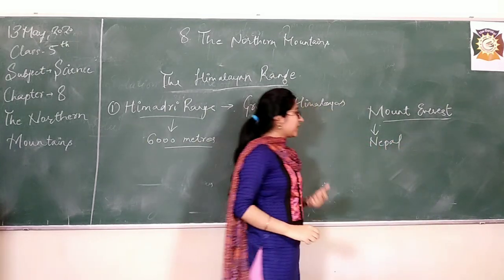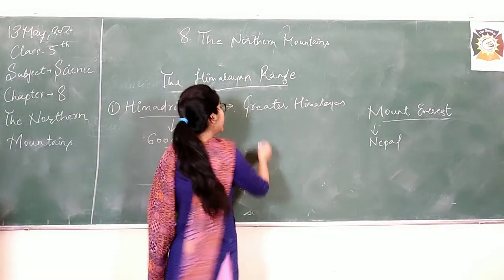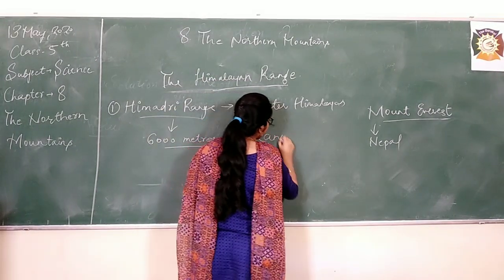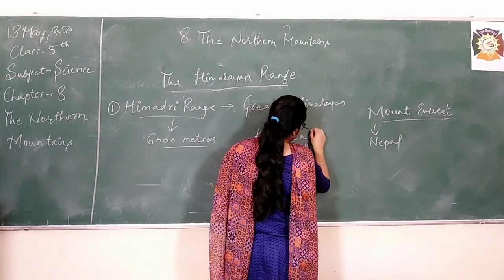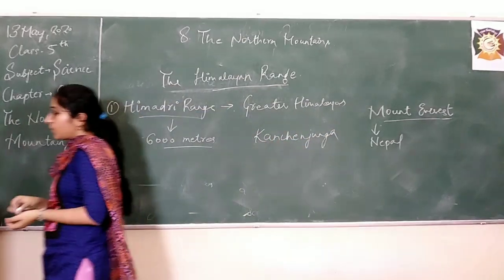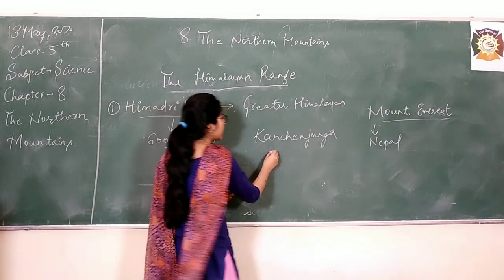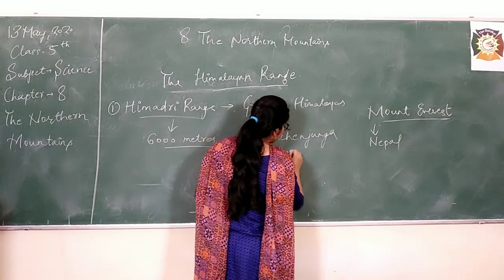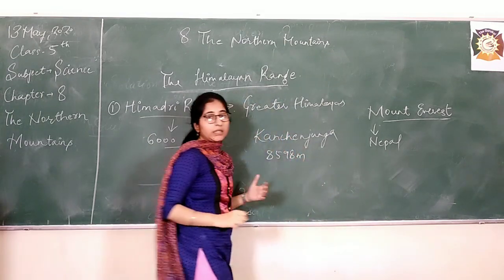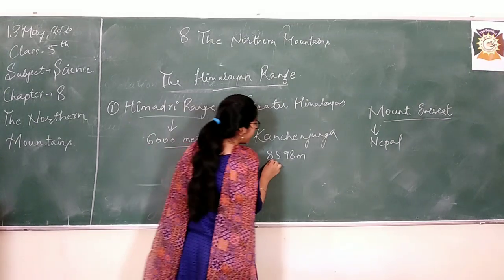Now, the next question is, which is the highest mountain in India? Then it is Kanchenjunga. You must be aware of the heights of these mountains also. The Kanchenjunga is about 8598 meters above the sea level. We always measure the heights from the sea level.